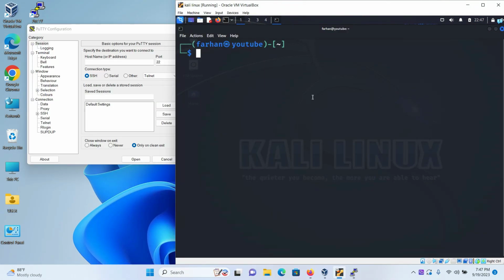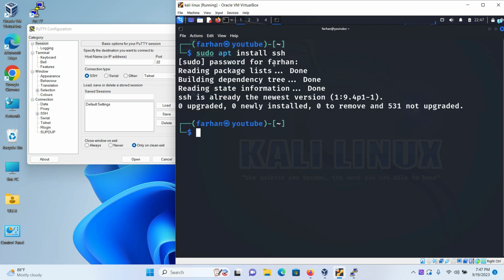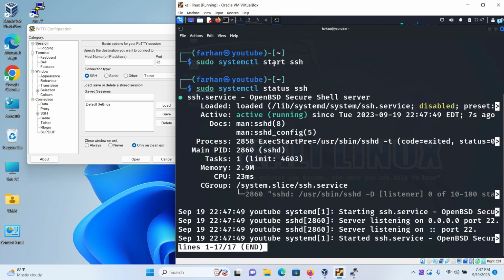Now, after your machine has been restarted, make sure you have the SSH service installed and started on your virtual machine. If you do not have it installed, type the command sudo apt install ssh and press enter. I already have it installed, and now start the service with the command sudo systemctl start ssh and press enter. Confirm that your service has started or not with the command sudo systemctl status ssh, and I can now see my service is active and running.